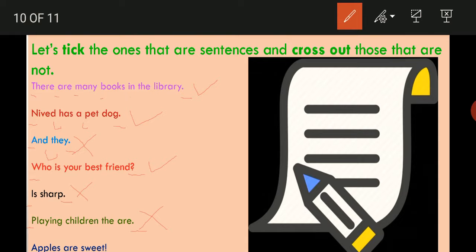In last exclamation sign is there. In between words space is there, and this is giving a complete sense. So this is a sentence. Which sentence? Exclamatory sentence. So students, good, you are able to do this type of questions.